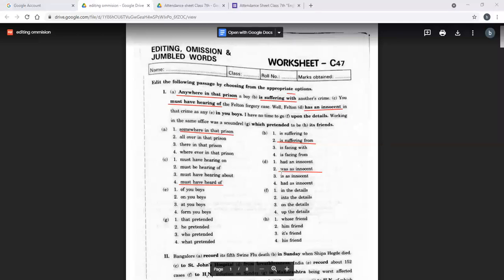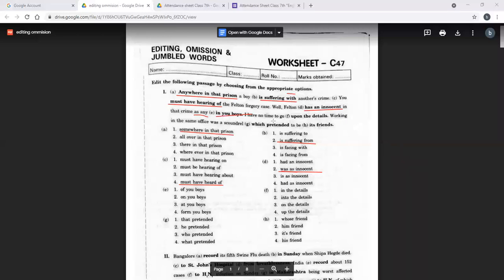तो यहाँ पे ये was as हमने कहाँ से determine किया? Because here we have as any. तो comparison हो रहा है. तो when comparison is happening तो पहले as है, as आएगा तभी तो बाद में as आएगा. So that is why I told you that you have to read the second sentence also once in order to make sure that the first correction is okay. Then we have in you boys. Okay, so this will become of you boys, as any of you boys कि तुम में से भी कोई के जैसा.